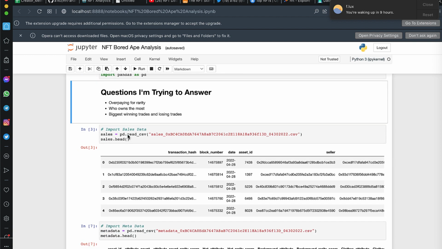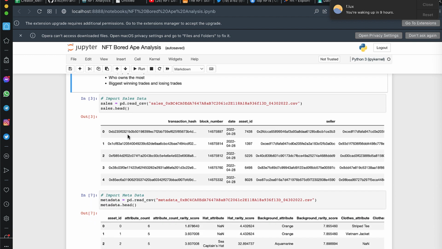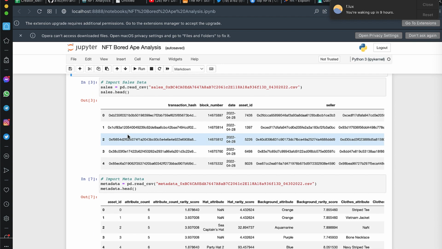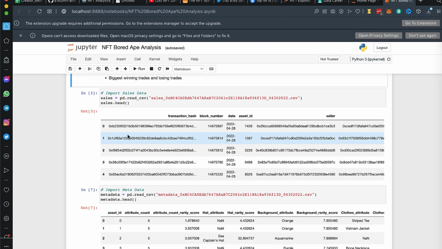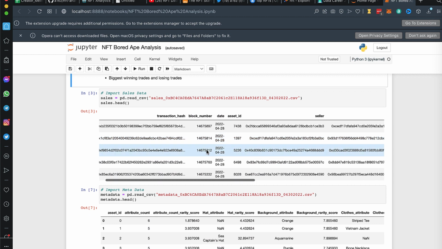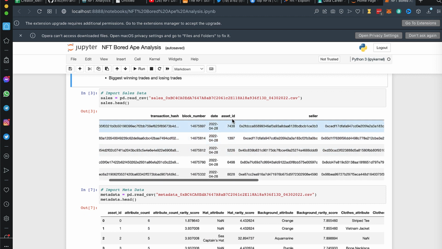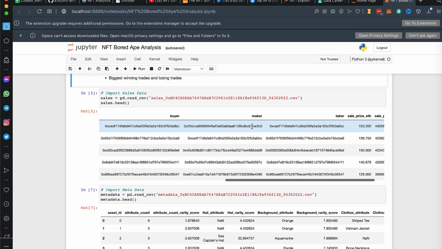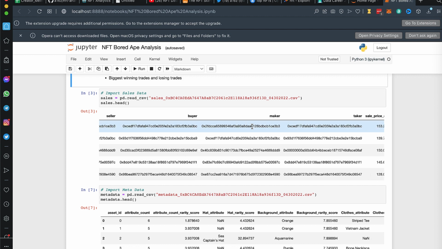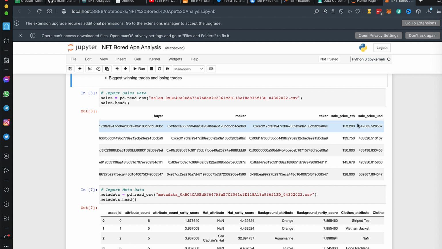The next step was to actually import the data. We have 3 CSVs that come from this data set: the sales, the metadata, and the transfer data. Quickly looking at the sales, you have the transaction hash, the date, and the asset ID, which is the thing that identifies the individual NFT. You have the seller and the buyer, as well as the taker, and I think the buyer and the taker should be about the same. You have the sales price in ETH and the sales price in USD.